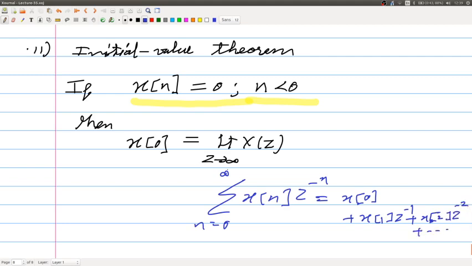If you take the limit z tending to infinity, all these terms go to 0, and what you get is x of 0.